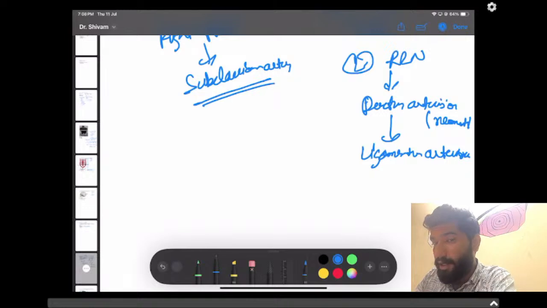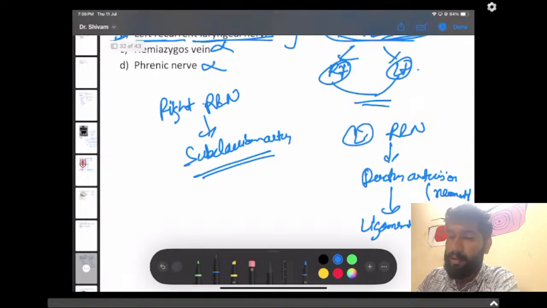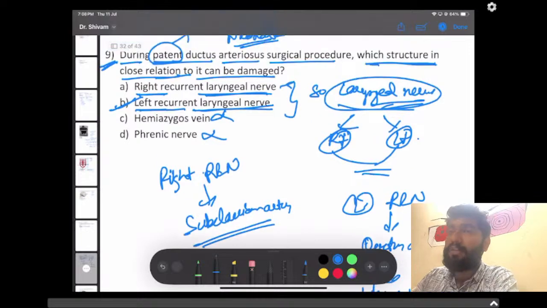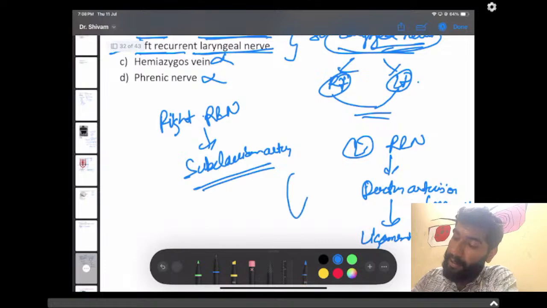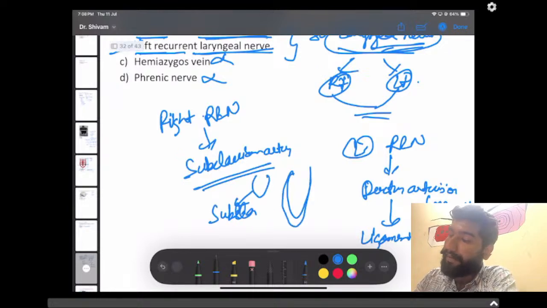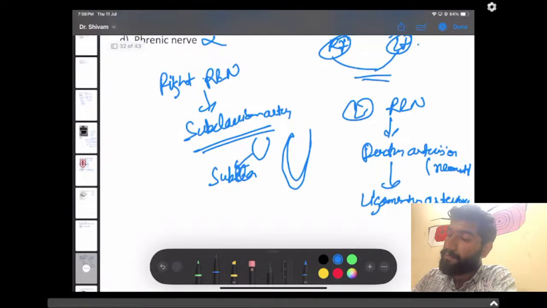It is not the right RLN, guys, because as we have all learned the pathway of the recurrent laryngeal nerve in ENT also, the left and the right, it comes like this and goes up like this. The right one goes up because it is at the subclavian level. The left one comes down. If left and right were there, the answer is left.